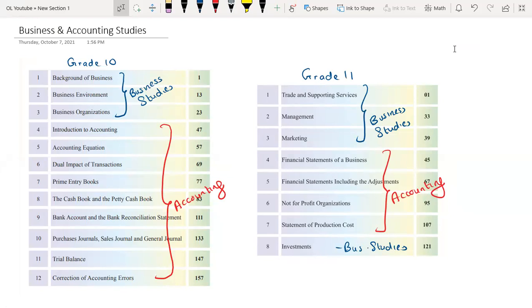In your business and accounting studies, there are actually two different subjects. One is business studies and the second one is accounting, right? If you can see here, I've categorized the chapters into business studies and accounting parts.